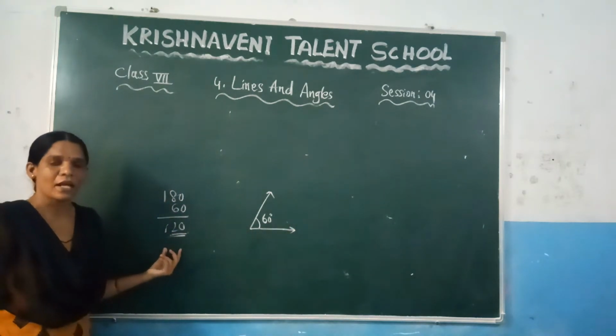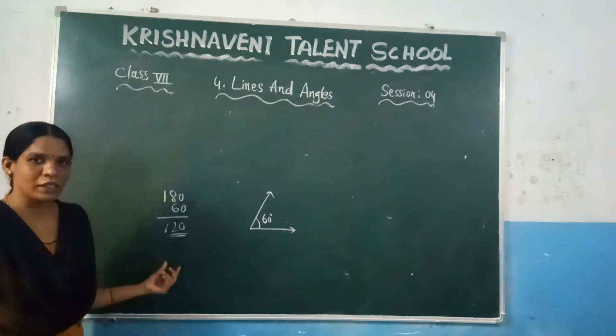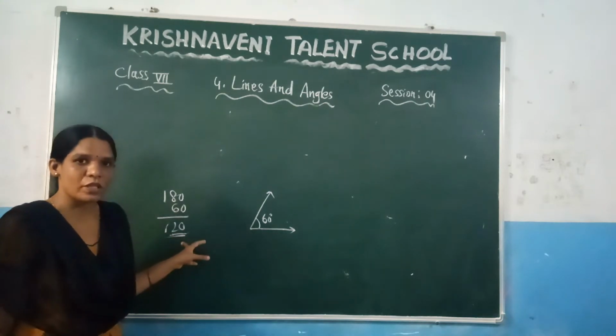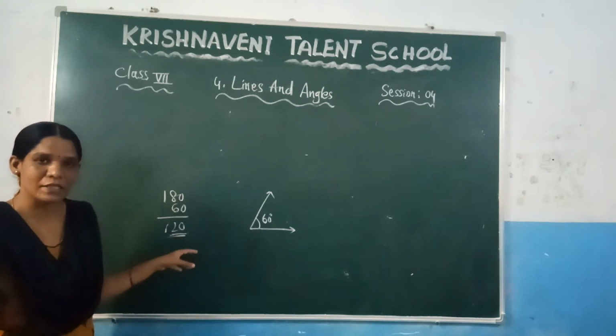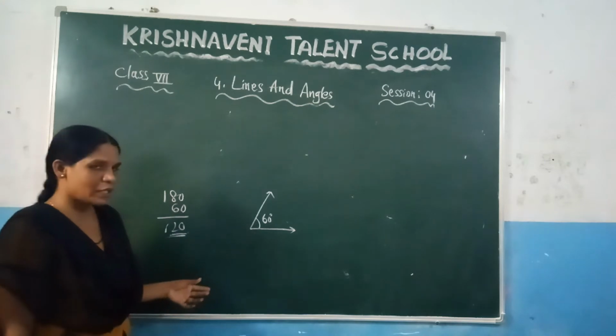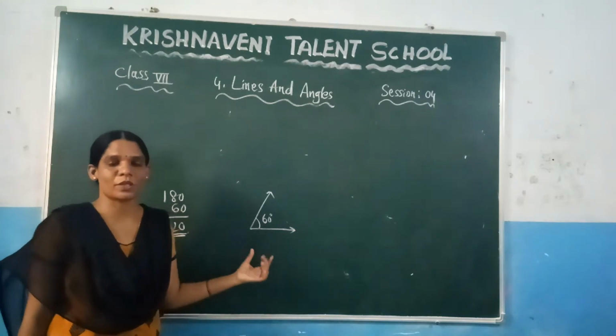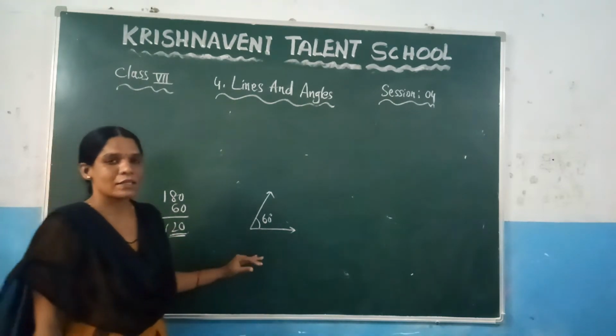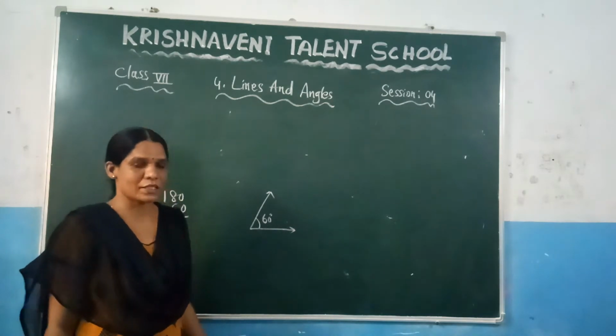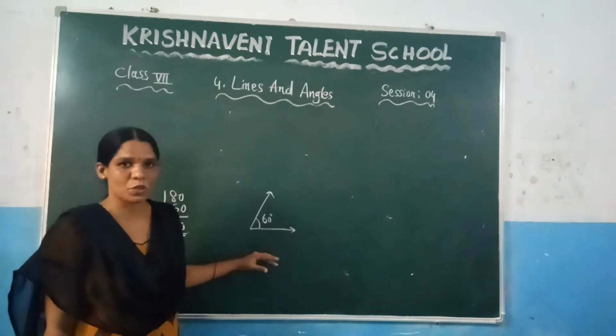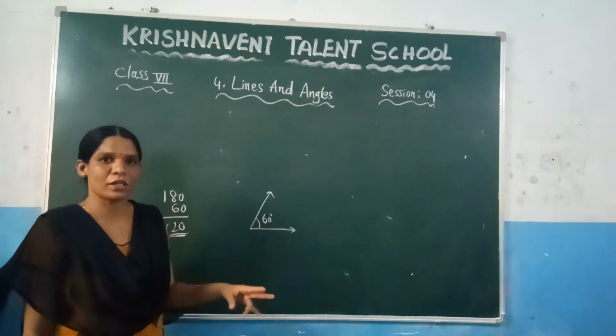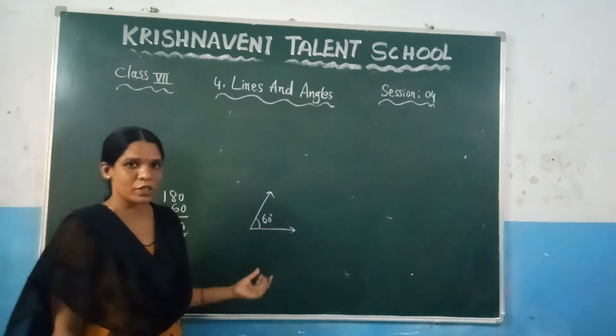You are getting an obtuse angle here. You know that this value is more than 90, so we can say that it is an obtuse angle. So it is not possible to take two acute angles such that their sum is equal to 180 degrees. This is an important one. It will come here, and it is there in your exercise also. Now what we are going to discuss.